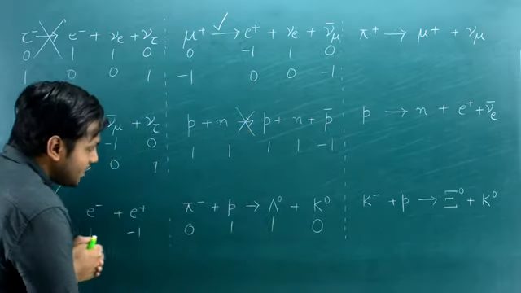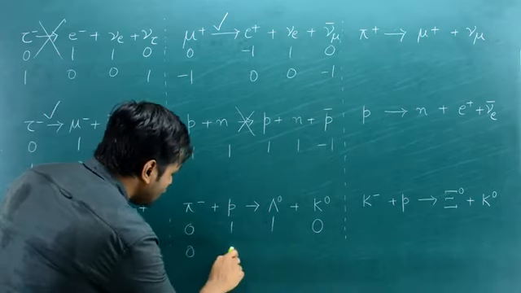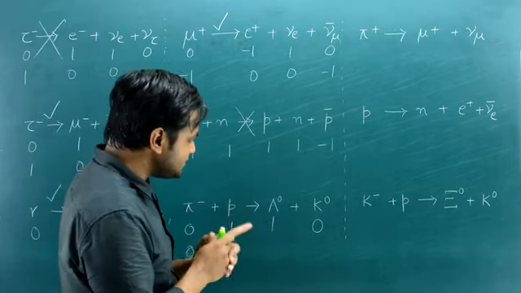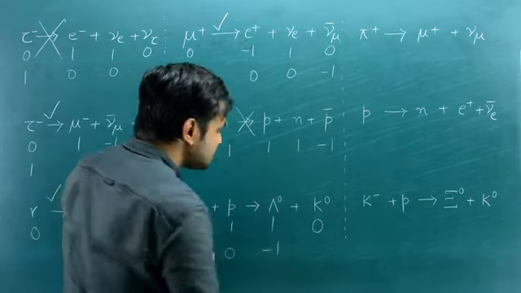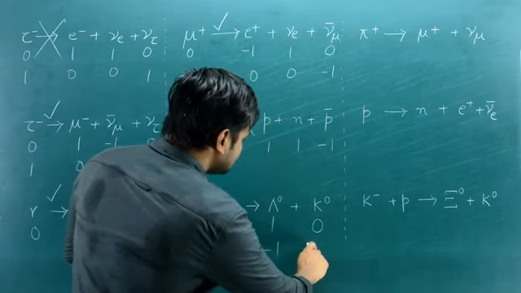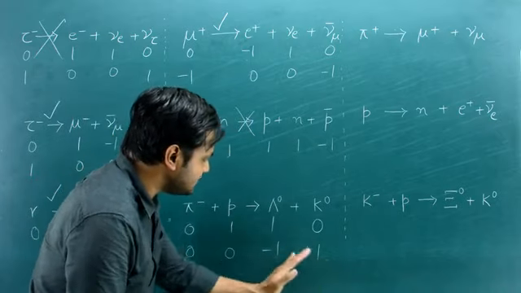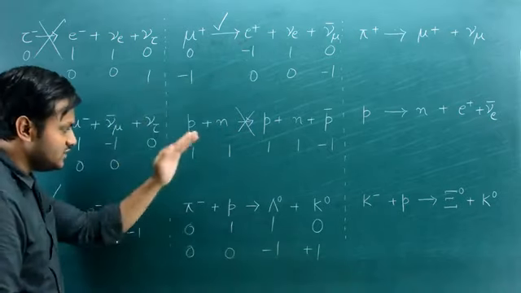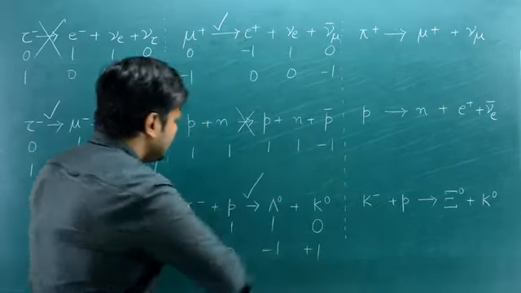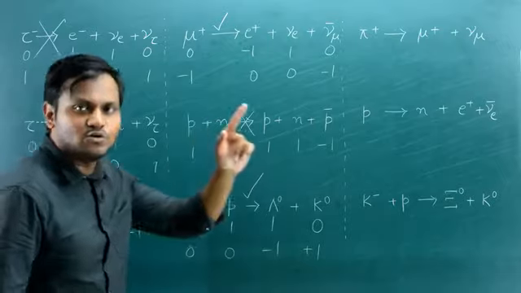Okay, let's look at the strangeness number. Strangeness number for a pi meson as well as a proton is 0 and 0. The strangeness number for a lambda is -1, but for K naught it is +1. So the strangeness number is conserved. Okay, -1 + 1, 0 right hand side, 0 left hand side. So this indeed is an interaction that is allowed in nature. Now let's go to the next one.